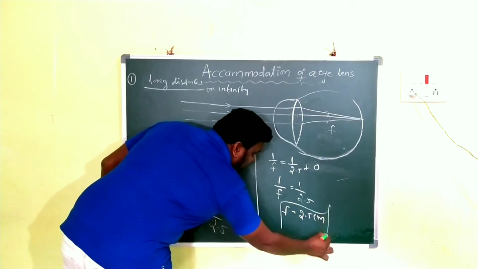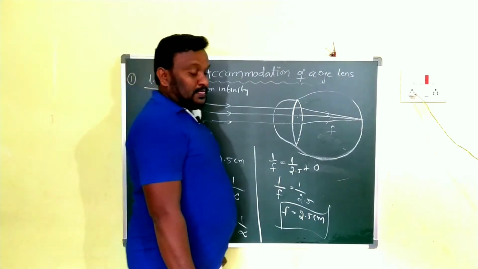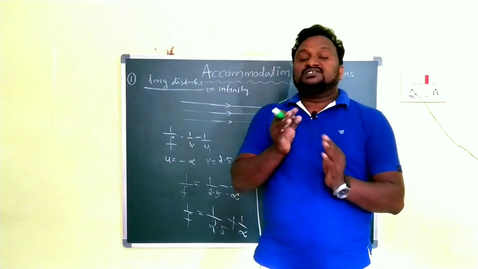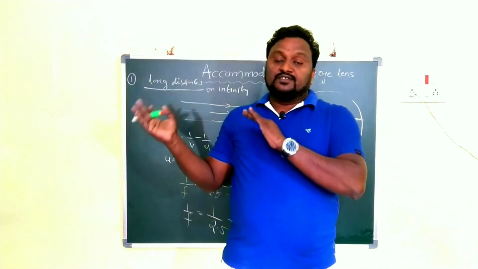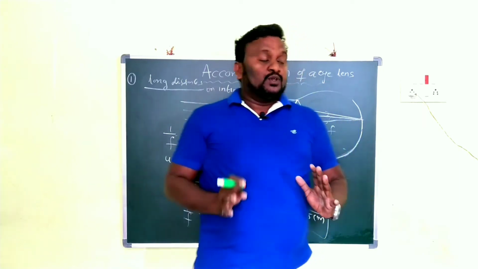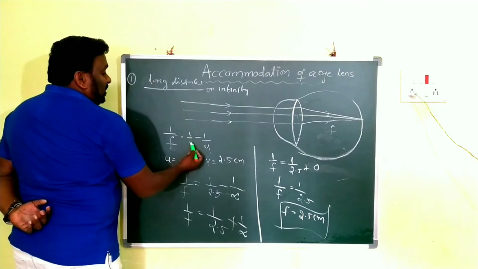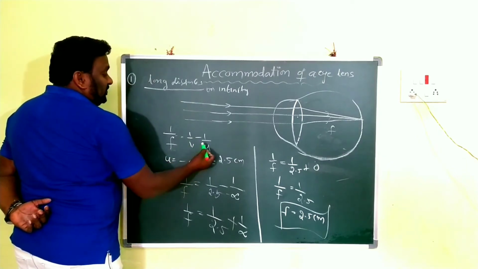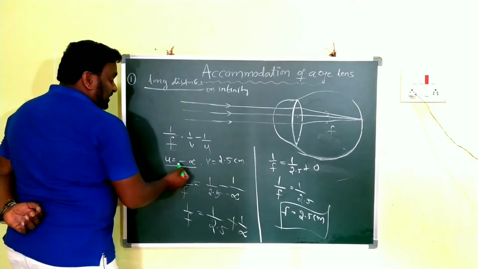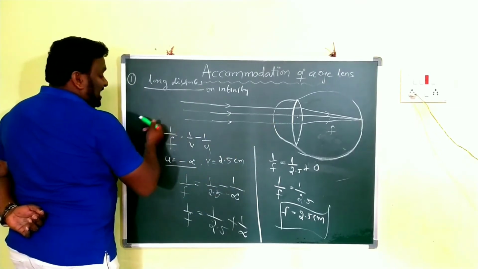This is the first case, children. F is equal to 2.5 centimeters. When the object is at infinity, what is the focal length of the eye lens? That is what we have to measure. For that we take the lens formula: 1 by f is equal to 1 by v minus 1 by u. The object is at infinity, so u is equal to minus infinity, minus because we are moving in the opposite direction of the incident light.